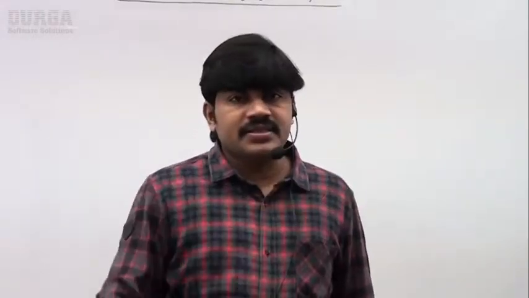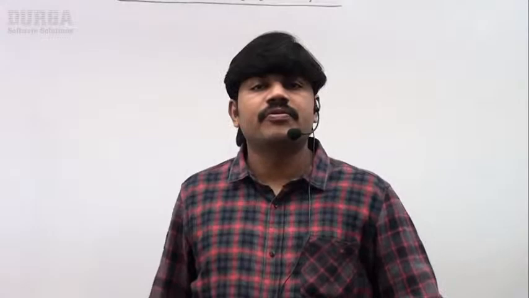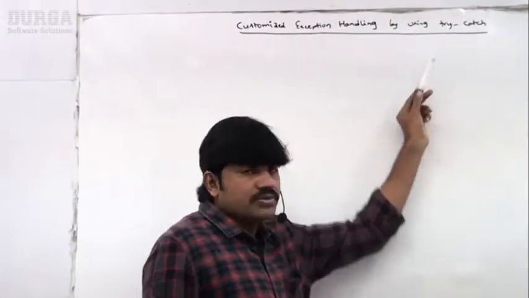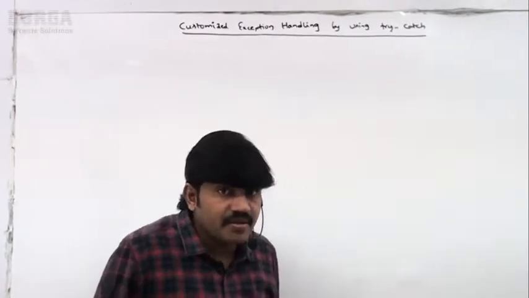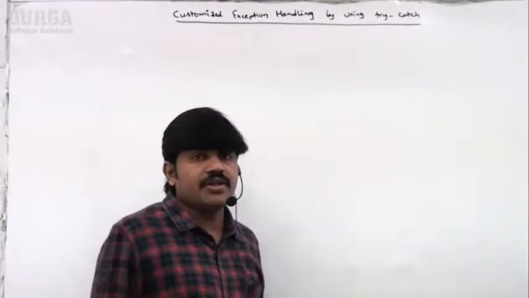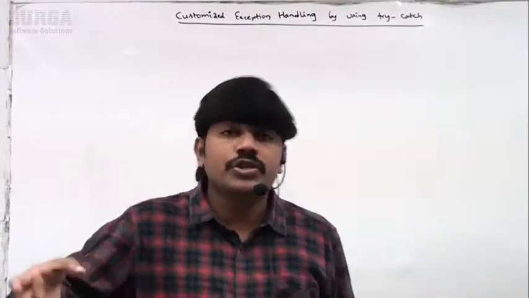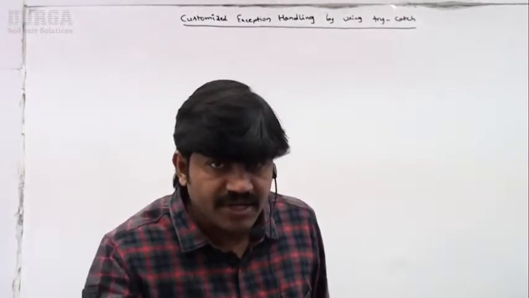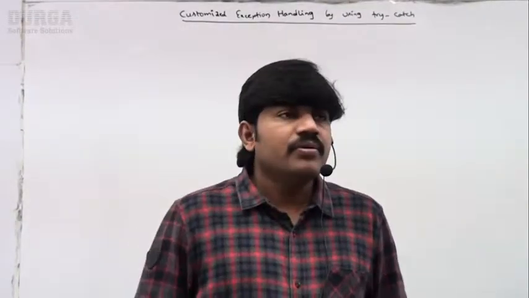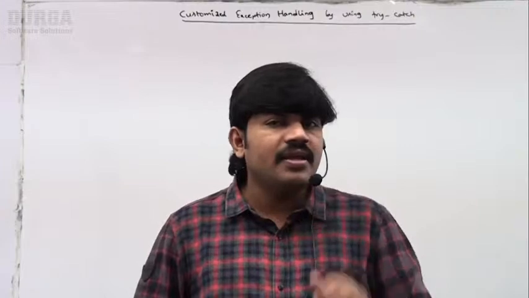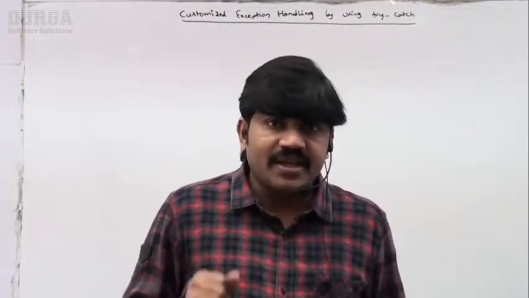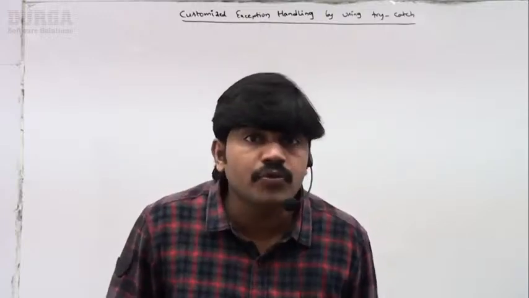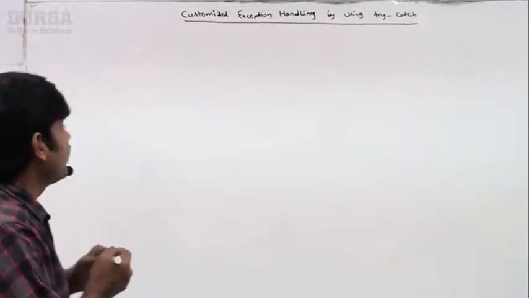What is the next topic we have to discuss? Customized exception handling by using try catch, right? How you can use try, and which code we have to take inside the catch block. You should get all these things very clearly. Now let me go for a small example. Without try catch, what problem are we facing? And to overcome this problem, how can you use try catch? Just have a look once.